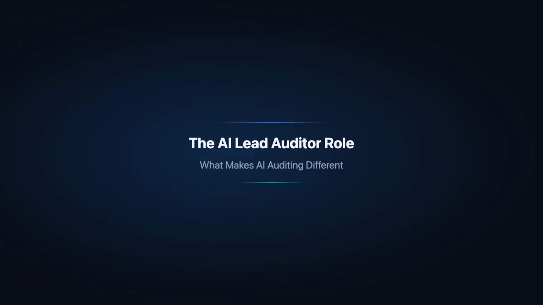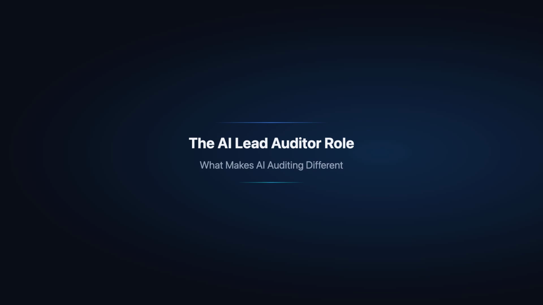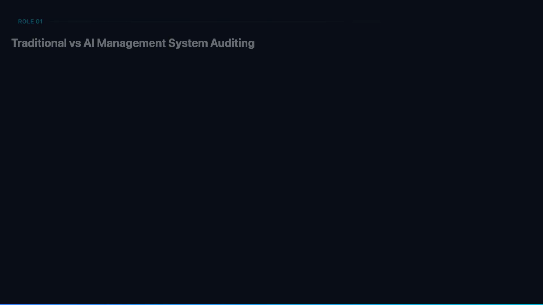Let's start with understanding what makes auditing an AI management system fundamentally different from auditing traditional information security or quality management systems. If you come from an ISO 27001 or ISO 9001 auditing background, understanding the unique challenges of AI auditing is essential.